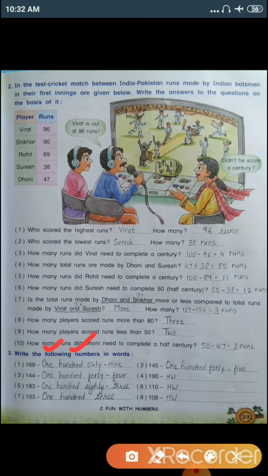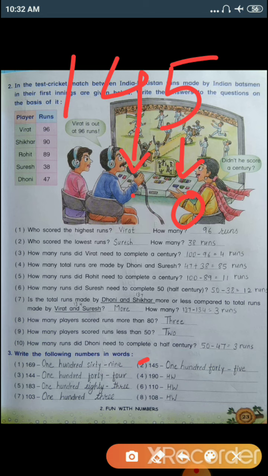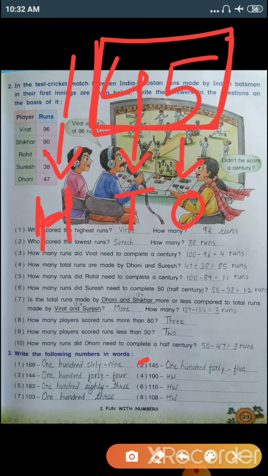Hundred, 169. Number 2, 145. 5 is on ones place, 4 is on tens place, and this 1 is on 100 place. So again the last two digits will pronounce together and this one will pronounce differently. So the place value of 1 is 100. So, 145.